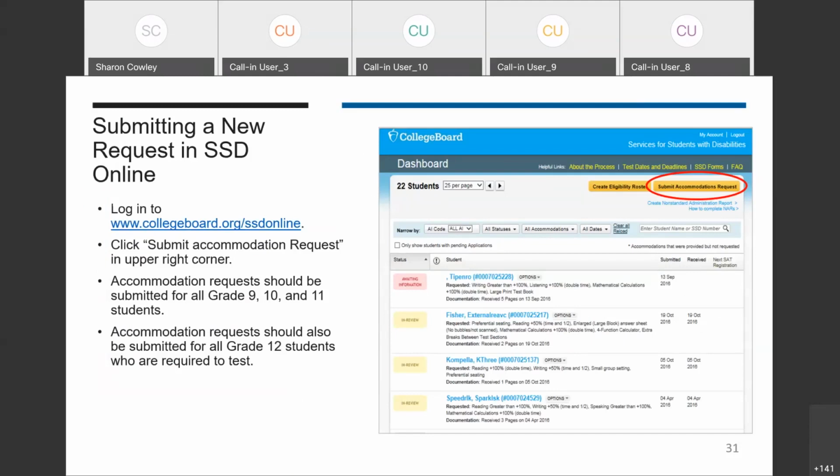To submit a new request, you're going to click Submit Accommodation Request in the upper right-hand corner of the SSD homepage. You'll be prompted to enter some basic student information, answer questions about the student's disability and requested accommodations, and about the student's plan and documentation. You can begin submitting these accommodations now.